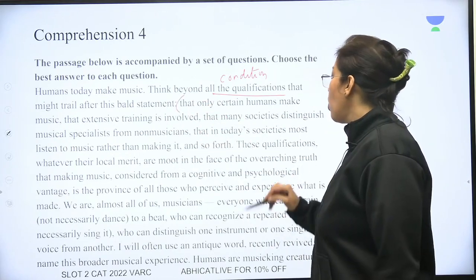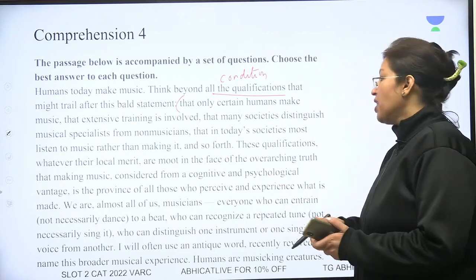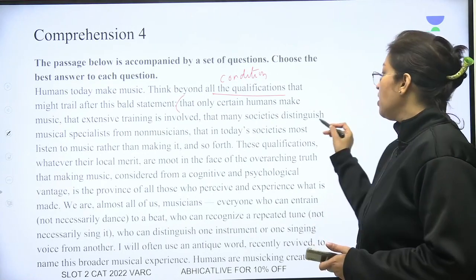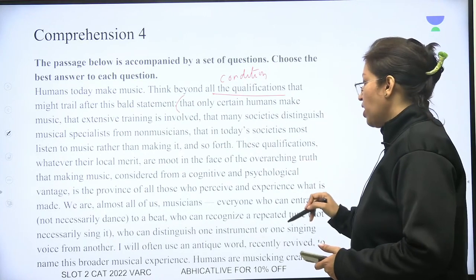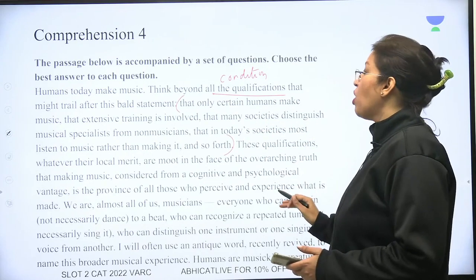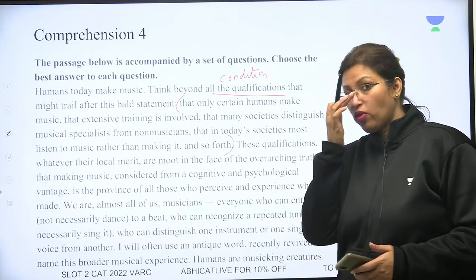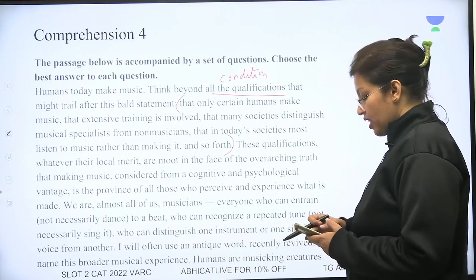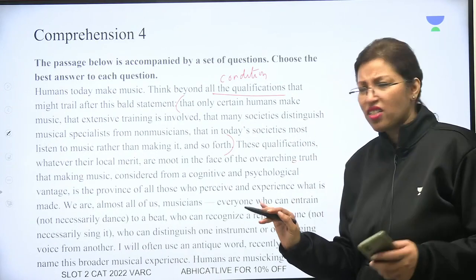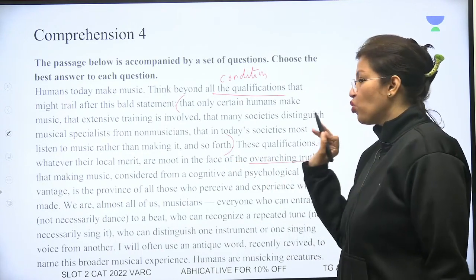Extensive training is involved. That many societies distinguish musical specialists from non-musicians. That in today's societies, most listen to music rather than making it and so forth. These are all the different conditions. We are really not worried about these conditions. Okay, these qualifications, whatever their local merit, whatever their importance, wherever they are given, are moot in the face of the overarching. Moot means useless. Okay, they're useless in the face of the overarching truth, the main truth, the big truth.